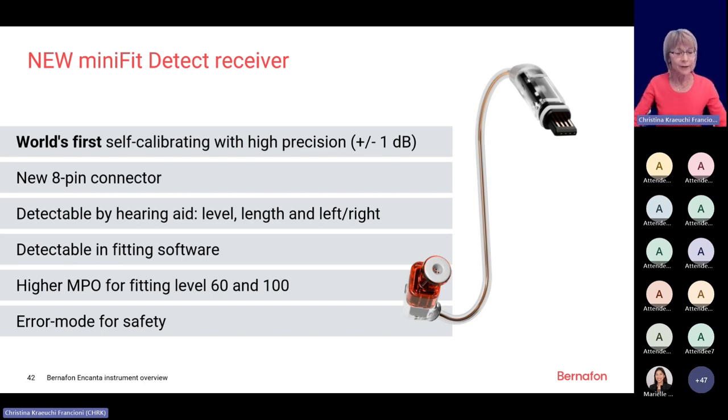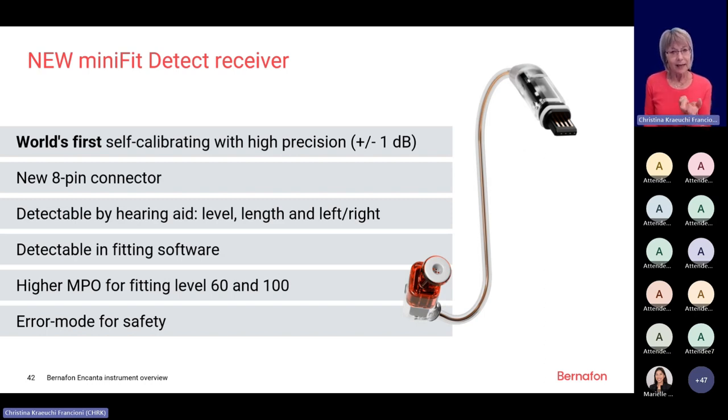And what we have also achieved with this new construction of the speaker and the connector is a higher MPO, which means a higher output for the 60 and the 100 speaker. Of course, for the 60 speaker, this is a great achievement that now we will have more capabilities with a smaller speaker. And there is also an error mode for safety, which means if the client or the hearing care professional would fit the wrong side of the speaker to the hearing instrument, then this error mode will be activated.